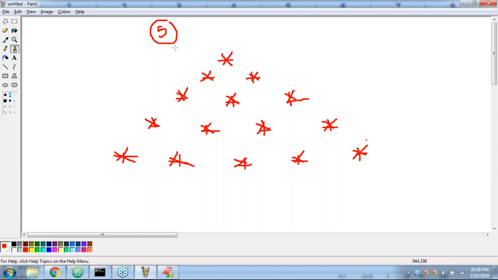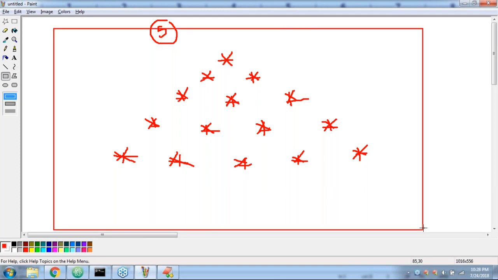Is it a pyramid or an equilateral triangle? Anyway, I want this shape. This is my requirement. I want this shape if I provide 5.